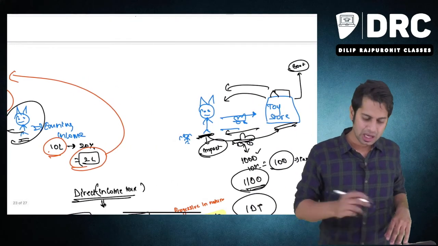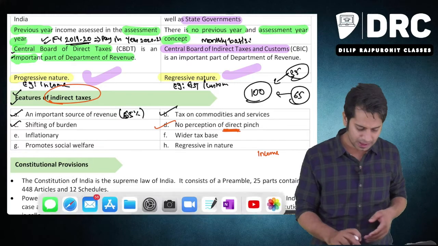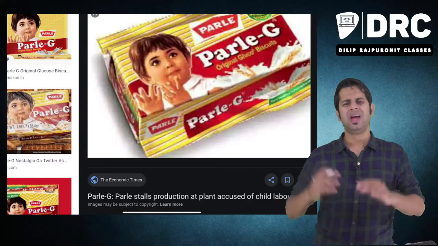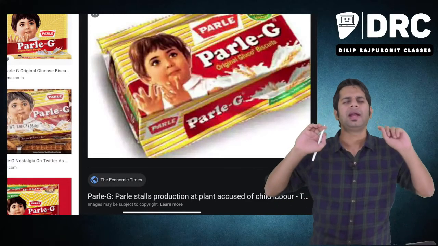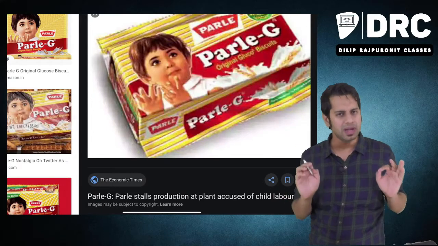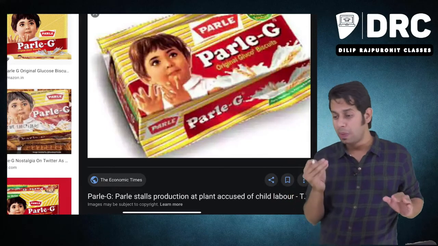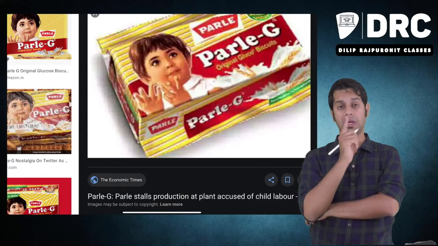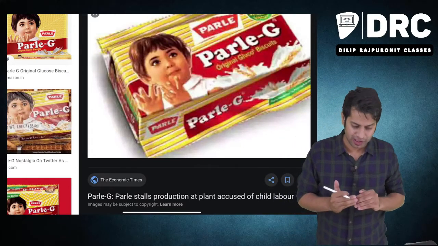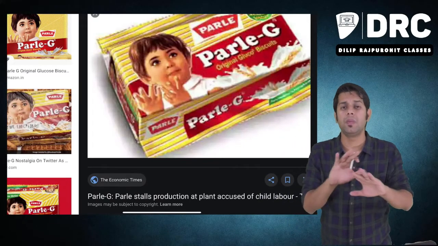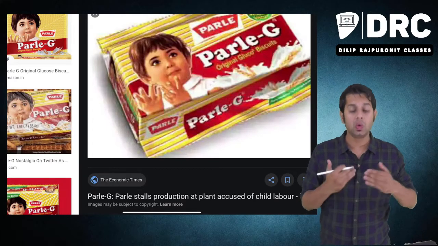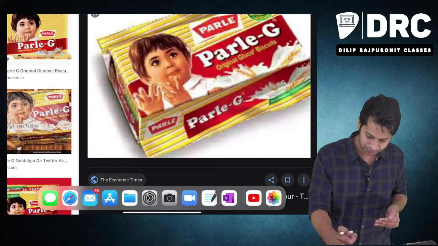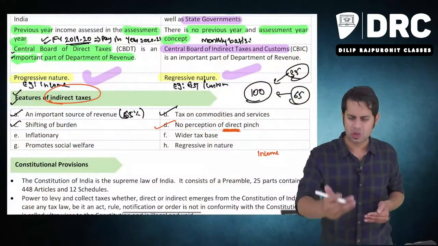Whereas in case of indirect taxes, because the products come on an MRP basis, when I purchase this Parle-G biscuit from a shop, in my mind I have that this Parle-G biscuit is 10 rupees. If that person says you pay me 9 rupees and then 1 rupee taxes, then I may feel, oh my god, I'm paying 1 rupee taxes here. So in case of indirect taxes, there is no perception of direct pinch. You don't feel that pain, because normally the products are sold inclusive of taxes.